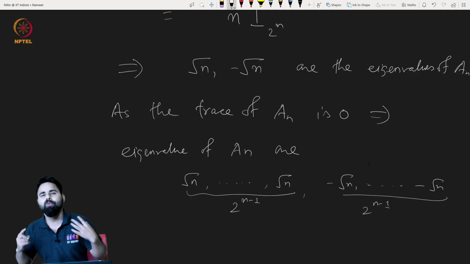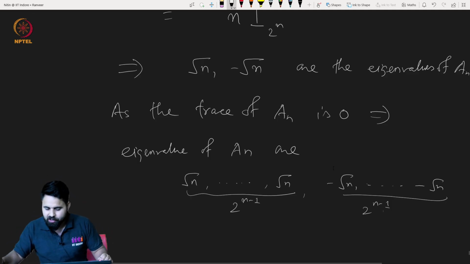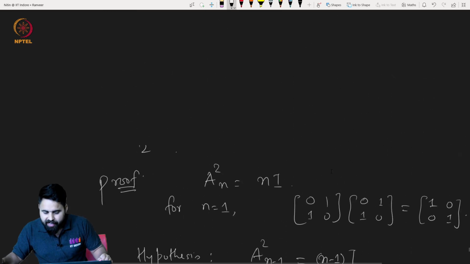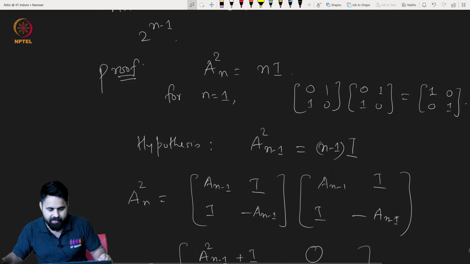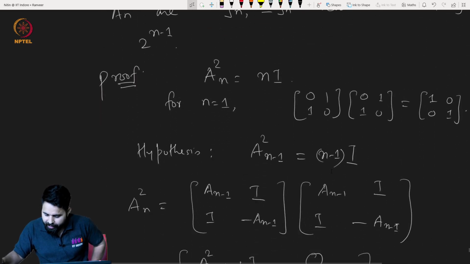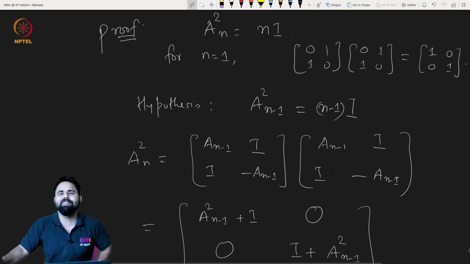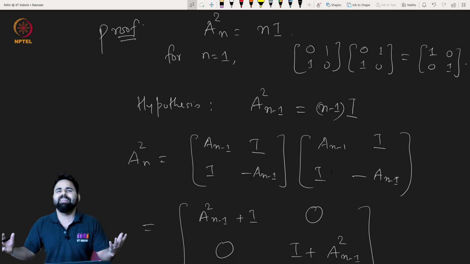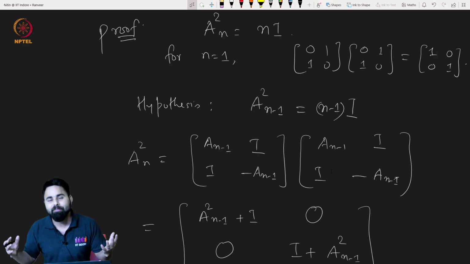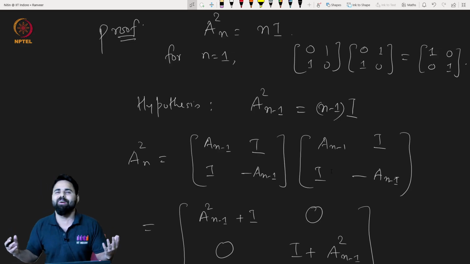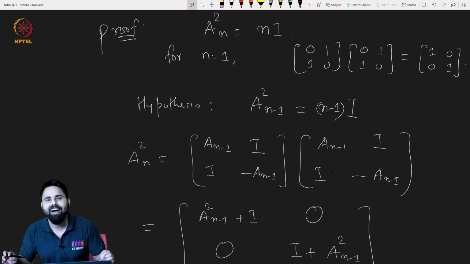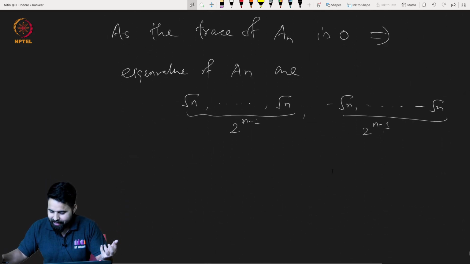Now before moving ahead, if you see it carefully, the shape of this matrix A_n, it is actually, I would say, the signed version of the adjacency matrix of the hypercube Q_n.